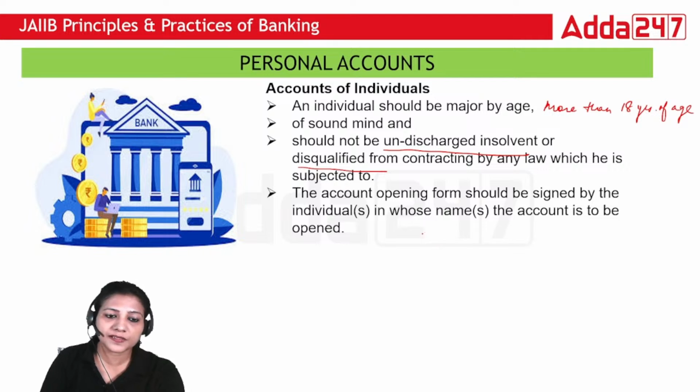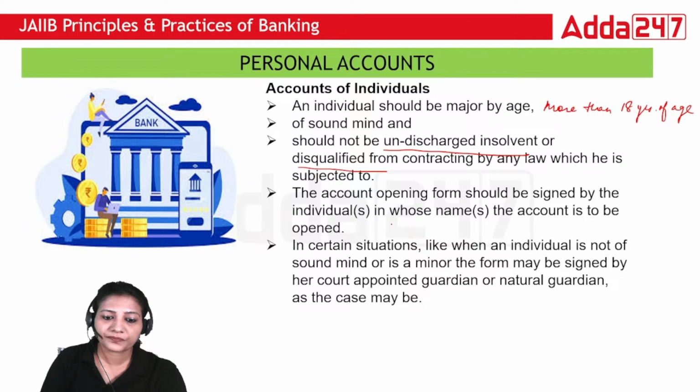Any other person cannot sign that particular document. Only in case of minors, the natural guardian can sign on behalf of the minor account holder. In certain situations, like an individual is not of sound mind or is a minor, the form may be signed by a court-appointed guardian or natural guardian, as the case may be.